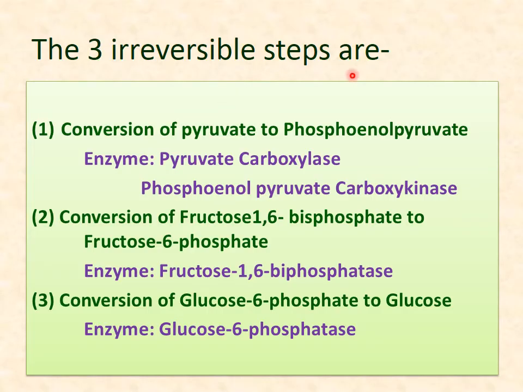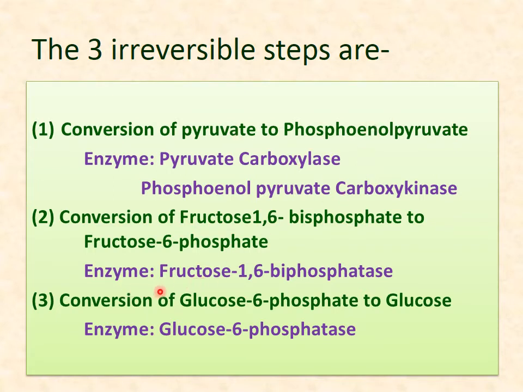Now the 3 irreversible steps we have seen are: conversion of pyruvate to phosphoenolpyruvate, conversion of fructose 1,6-bisphosphate to fructose 6-phosphate, and conversion of glucose 6-phosphate to glucose. The enzymes responsible are pyruvate carboxylase and phosphoenolpyruvate carboxykinase, both of which convert pyruvate into phosphoenolpyruvate.